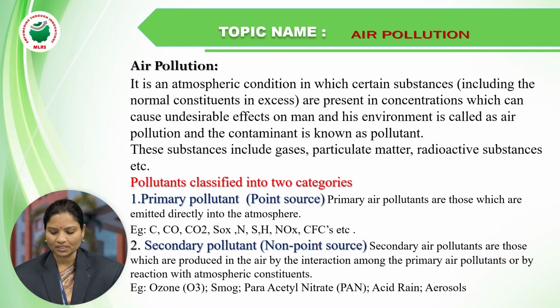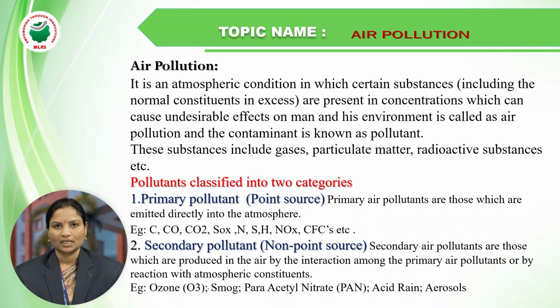Secondary pollutants are those produced in the air by interaction among the primary pollutants, mainly through the interaction of primary pollutants under atmospheric conditions. What are examples of secondary pollutants?